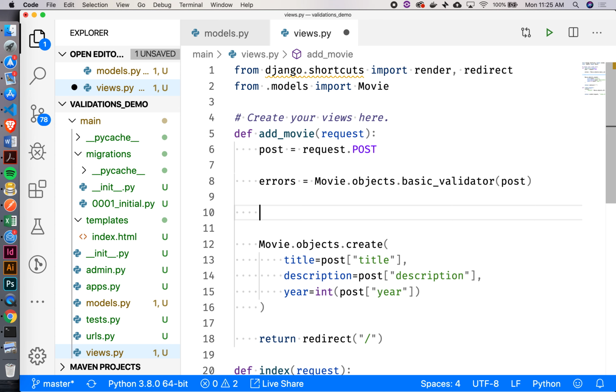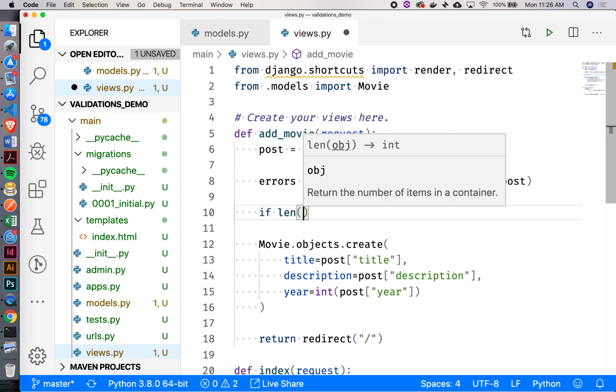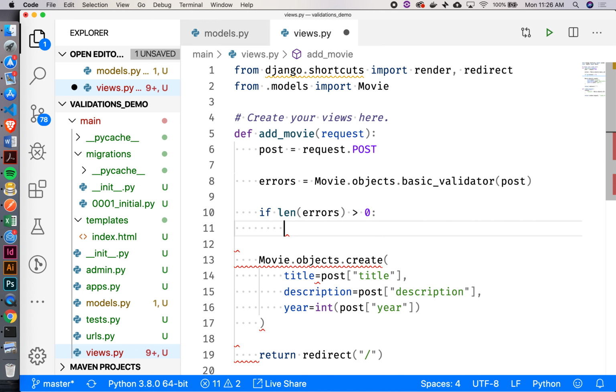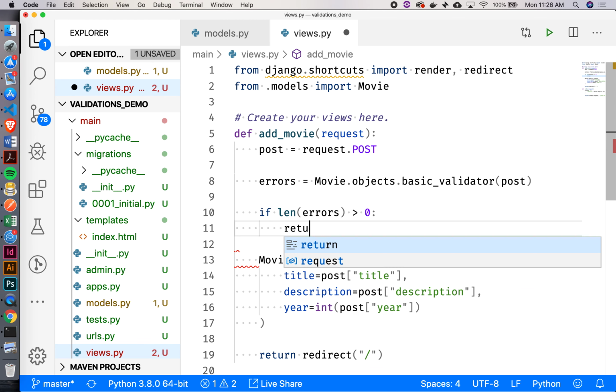All right. So if I say if len of errors is greater than 0, then that means that I had some errors right here. And I really just want to redirect the person right away because I don't want to put this in my database. They failed validations, right? All right, so let's just return a redirect here.